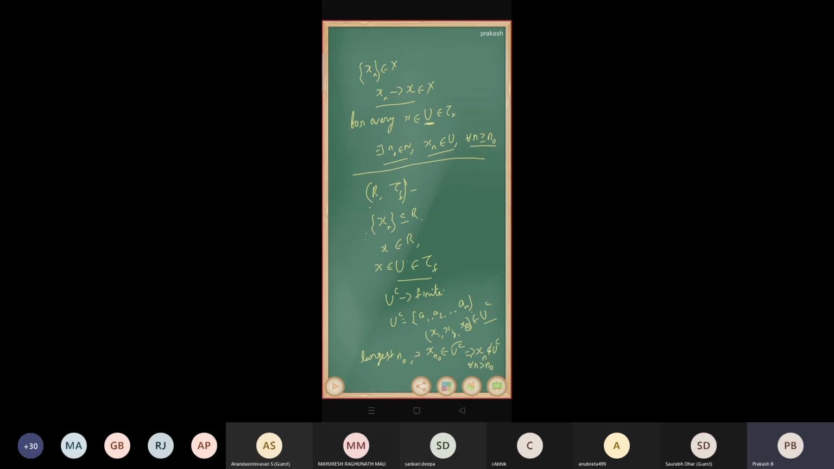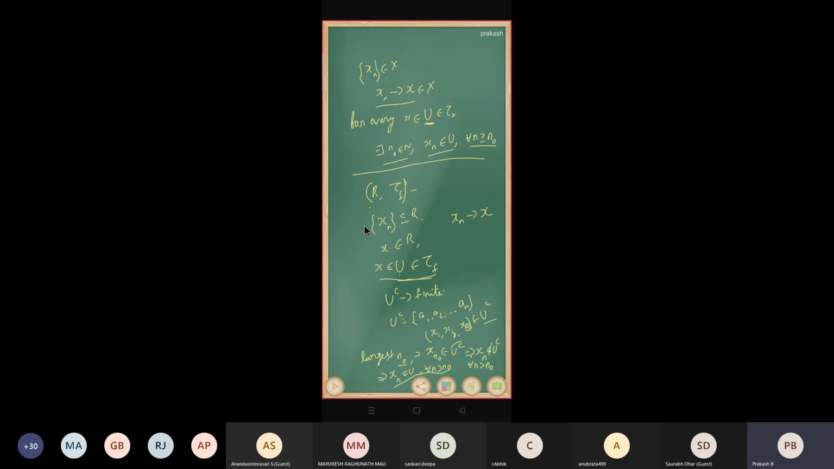Okay, that implies xn does not belong to u complement for all n greater than n naught. That implies xn belongs to u, right? Xn does not belong to u complement means xn must belong to u, for all n greater than n naught. So what you got: for every neighborhood u of x, there exists an n naught such that xn belongs to u for all n greater than n naught. That means xn converges to x, right?